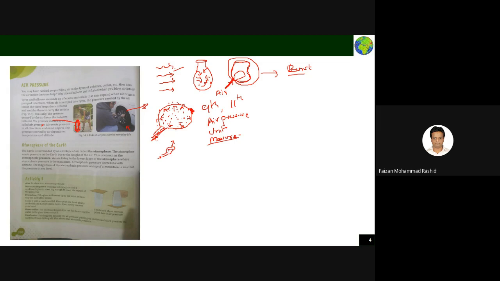The air which you are putting inside wants to escape, wants to move away. But the material is such that it will start expanding, because the air is always applying pressure on the material: give me space, I want to go out, but the material is not allowing. So the material keeps on expanding, and a time will come after which there is no possibility that the material will expand. It will break. Tires and balloons are made of elastic material. This is called elastic material.